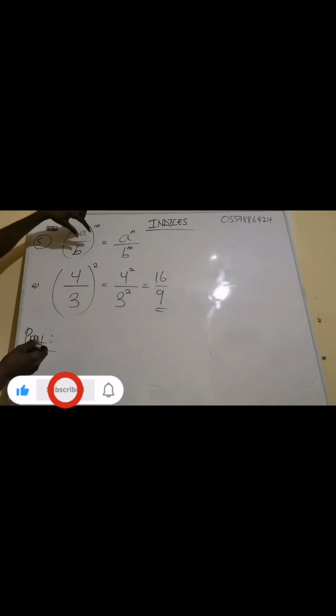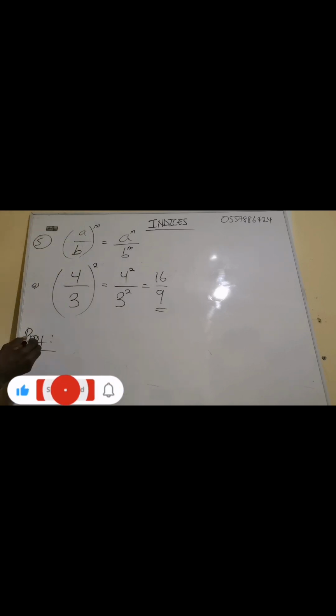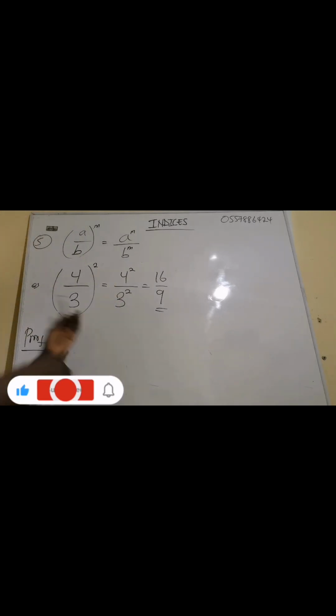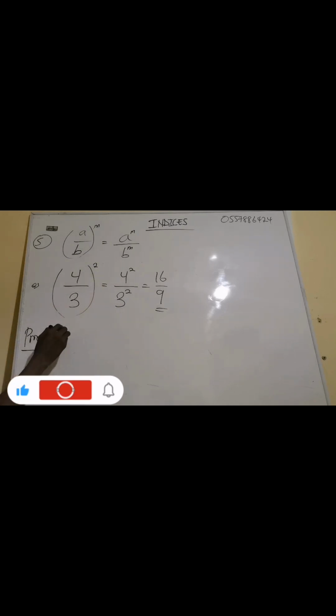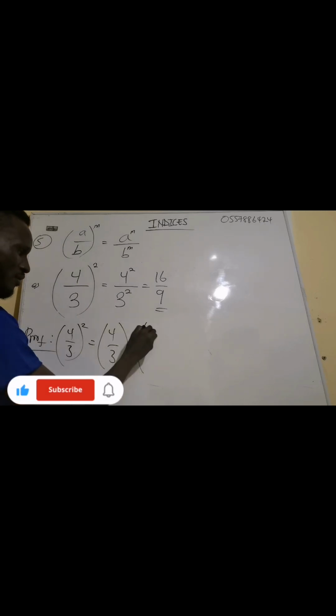This one and this one, it is true, it is correct. Let me prove this. Now if I have 4 over 3 exponent 2, it means that this 4 over 3 is multiplying itself how many times? 2 times. So I'm going to have 4 over 3 exponent 2. It means we have 4 over 3 multiplying another 4 over 3.